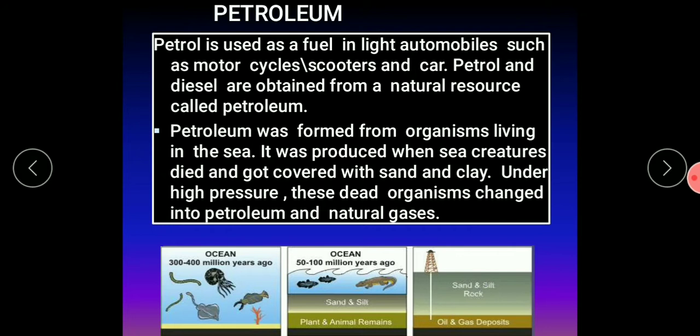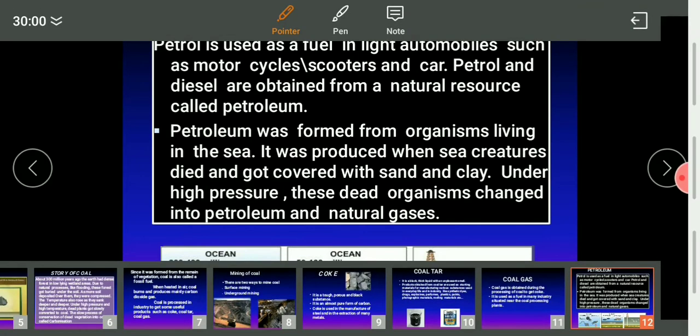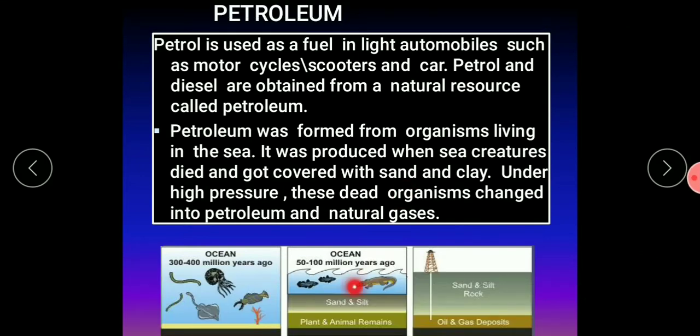You know that in the ocean, in the sea, there are so many living organisms. It may be an animal or a plant. When these organisms die, they settle at the bottom of the ocean. Sand and silt accumulate above these organisms, and they sink deeper and deeper because of the high pressure of the sand and silt. Also because of high temperature, these organisms get converted into a black color liquid, and that is called petroleum.